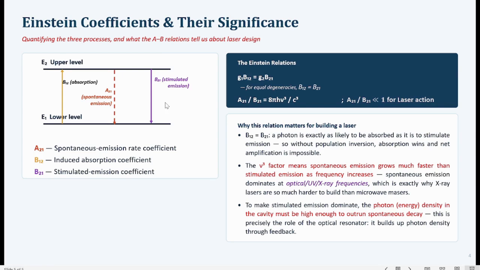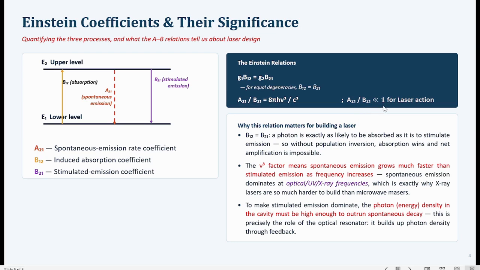This is a very important thing, because if A21 upon B21 is much smaller than 1, then stimulated emission will dominate over the induced absorption, which can only occur if a state of population inversion has been established. So for laser emission, A21 over B21 must be much smaller than 1.